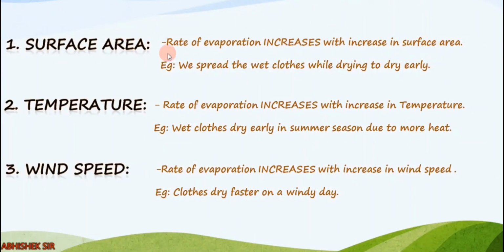We will take a single example and you will understand everything. Suppose you have a wet cloth. What do you do? You increase the surface area, you spread the wet cloth and then it dries early. So spreading the wet cloth increases the surface area and it will dry early. So we can say surface area increases, evaporation increases.